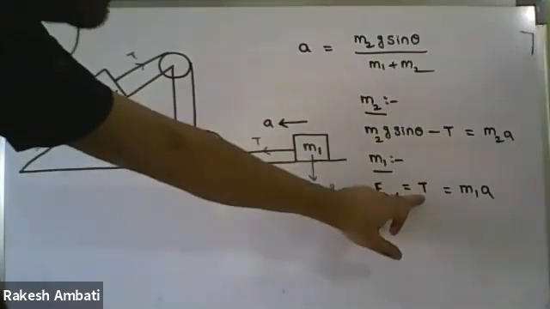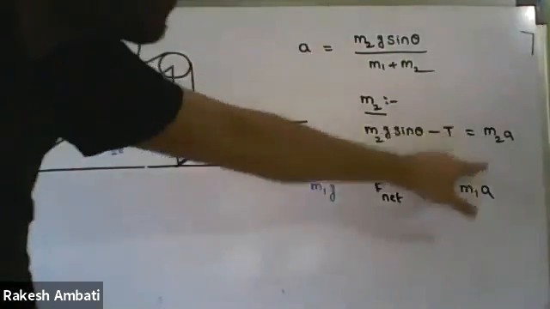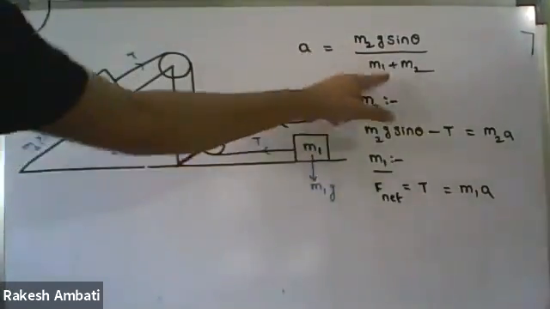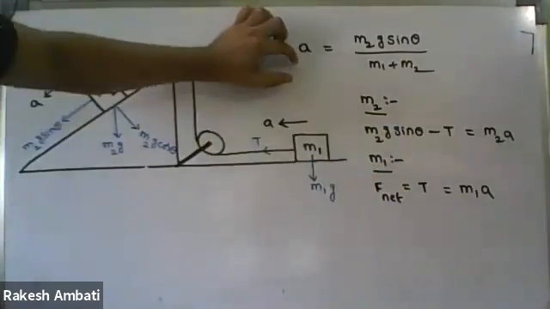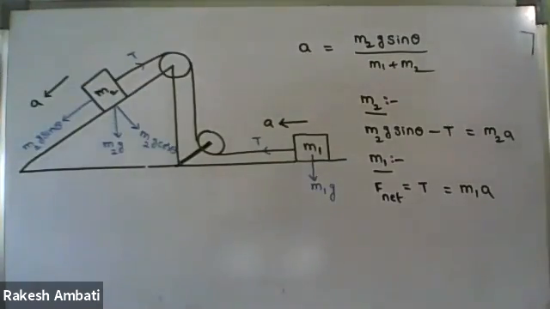On the left side we have only M2g sin theta, and on the right M1a plus M2a. By simplifying, we get the same equation. It is an ideal string, so the tension force is the same. Completed? Note it down.